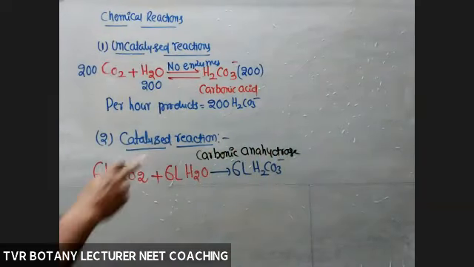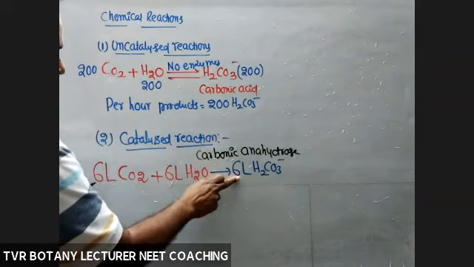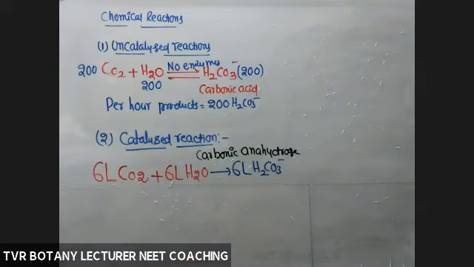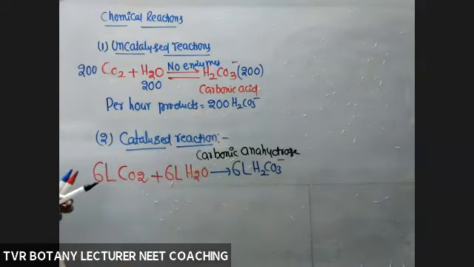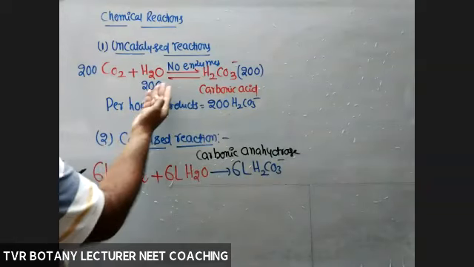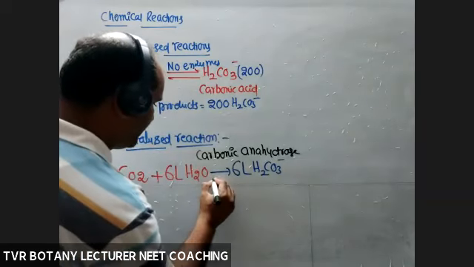So here it is 200 per hour; convert the other into 1 hour and check the variation, how many times, almost 10 million times. Here 1 hour is given, there only 1 second.